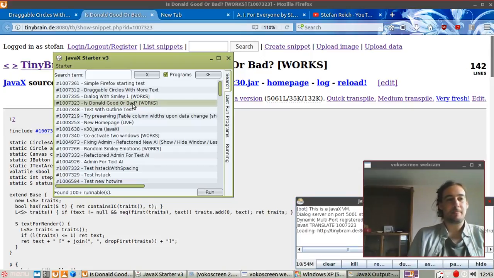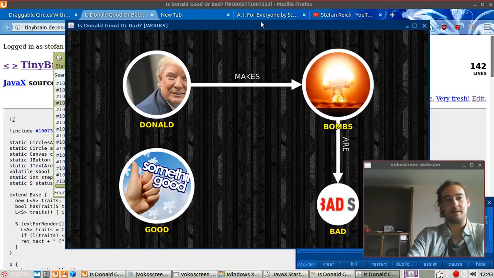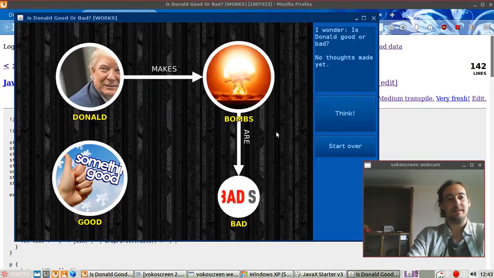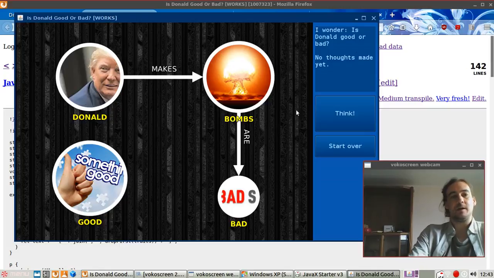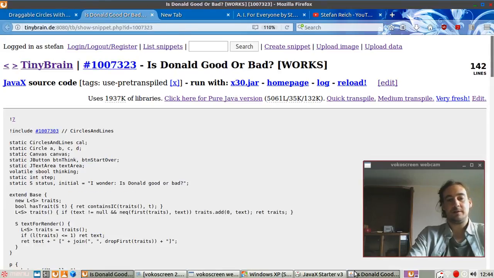Look what it does. Nice color theme. Yeah, here it is. I'm introducing these AI concepts, just these circles with a label and an image, and you can think with these. Also, these displays can be made very easily with a few lines of JavaX. Add a circle here, position name, add some arrows. And you can think with these.